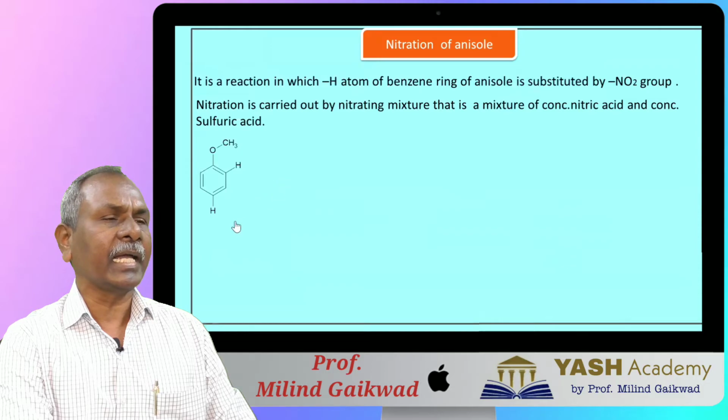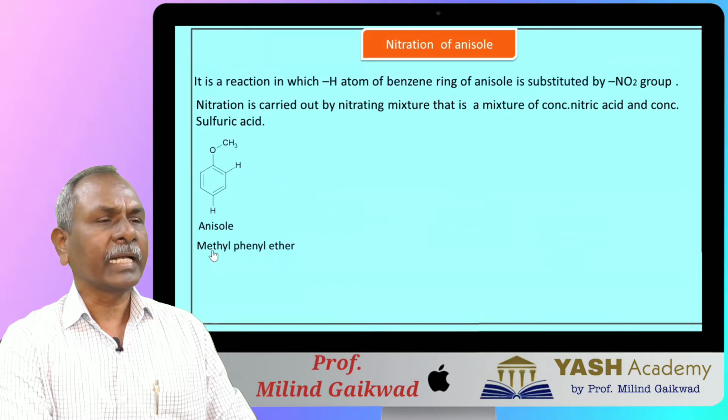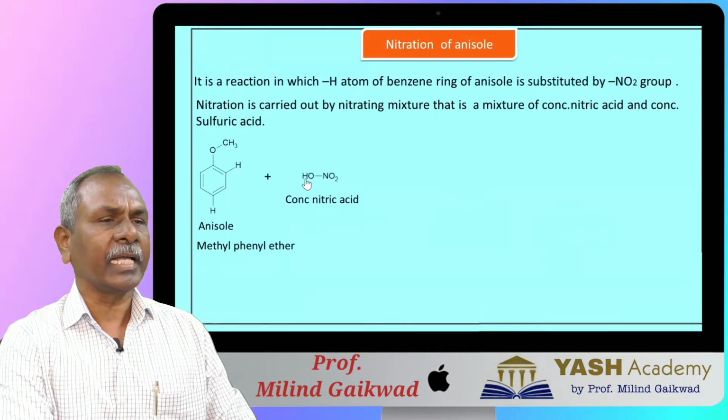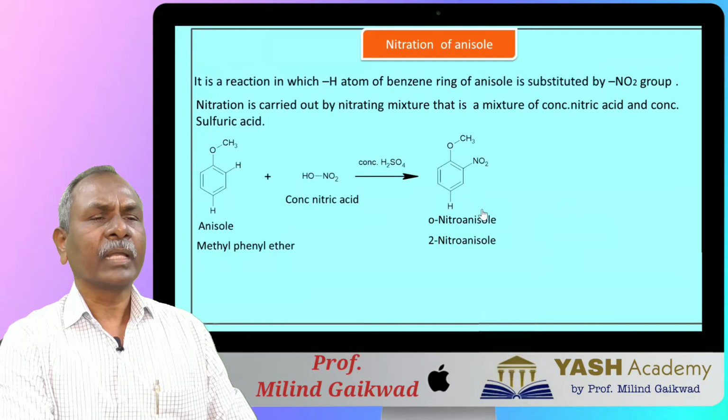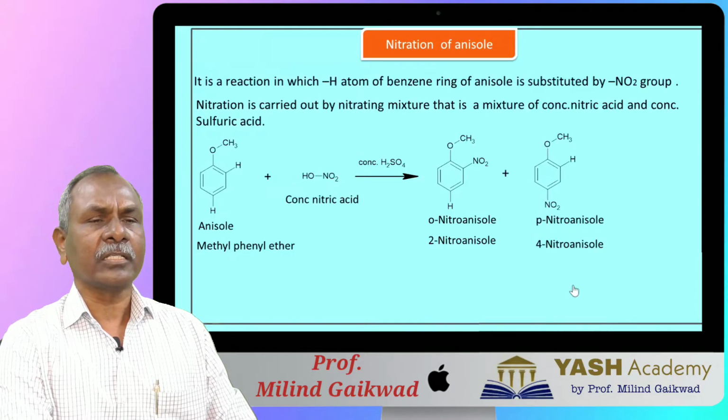Anisole, second name methyl phenyl ether, when treated with concentrated nitric acid, that is HONO2, in presence of concentrated sulfuric acid, which acts as a catalyst, gives a mixture of orthonitroanisole and para-nitroanisole. Out of these two structures, 4-nitroanisole is found to be a major product.